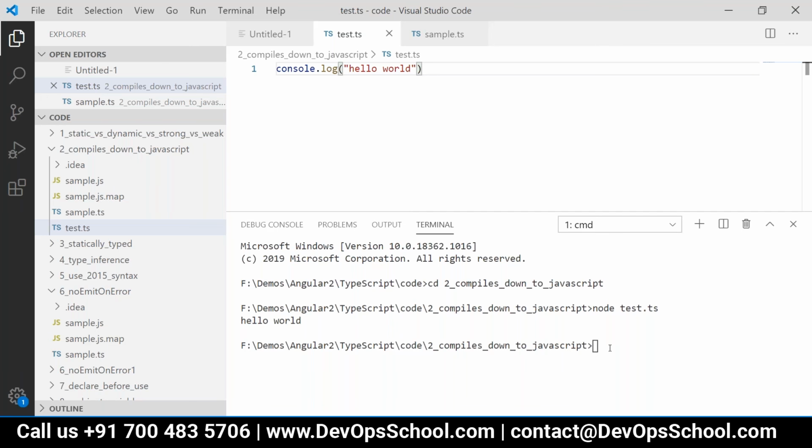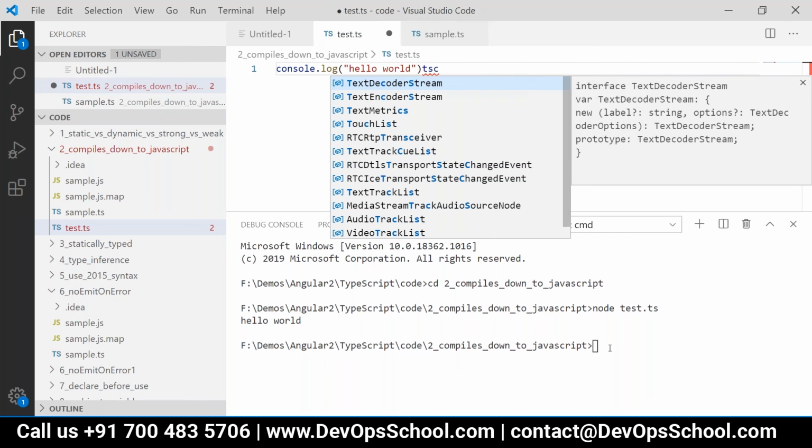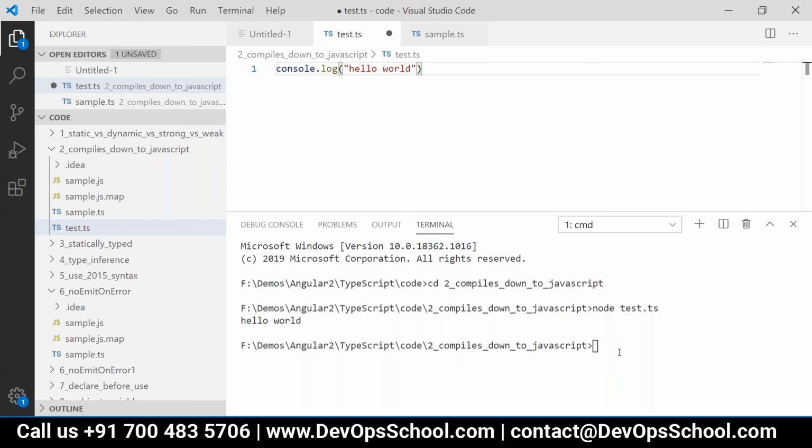Okay. Now just do it, not there, on your command prompt console. Just write tsc test.ts.